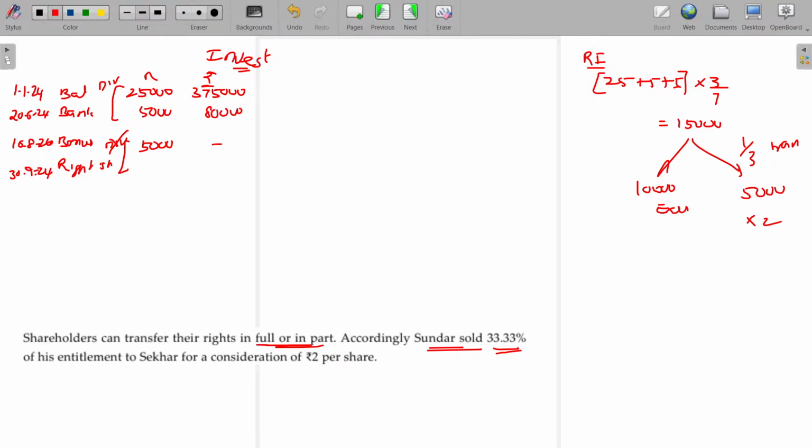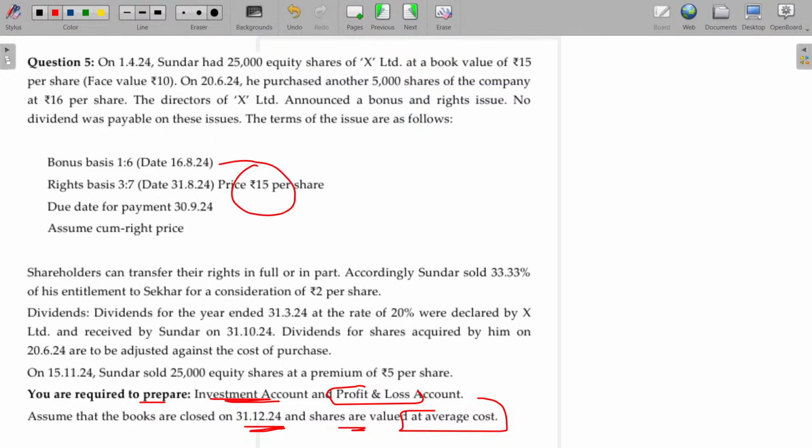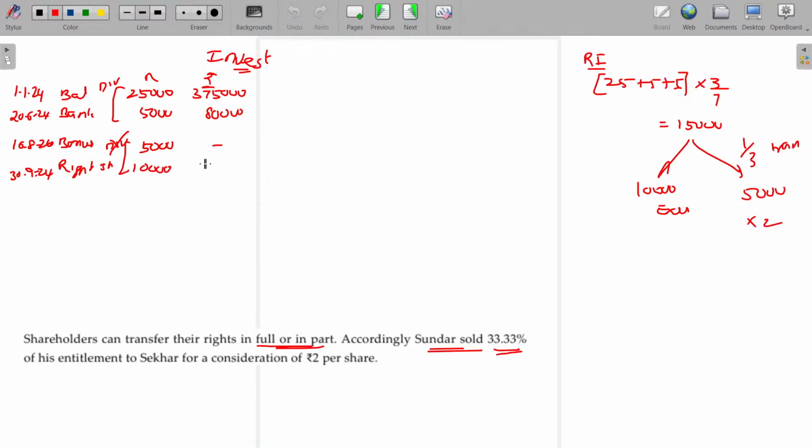Clear? How to post? Right share, 10,000 shares purchased. At what value is the right share purchased? 15 rupees. 1,50,000. On the same date, renouncing the right happens: bank for renouncing the right.